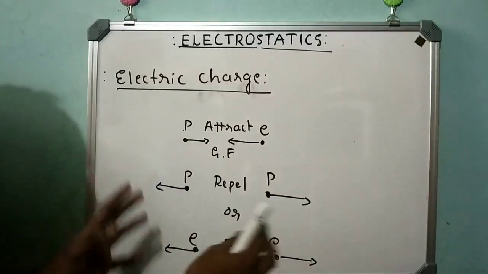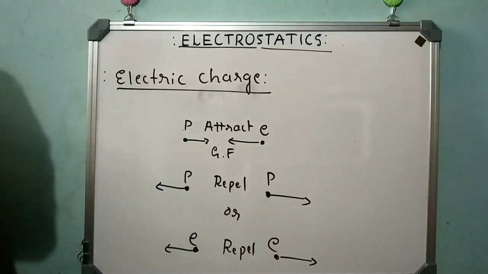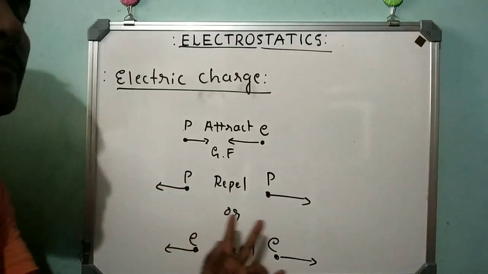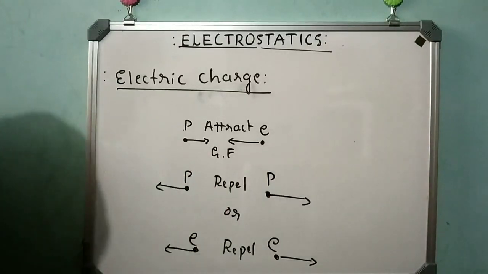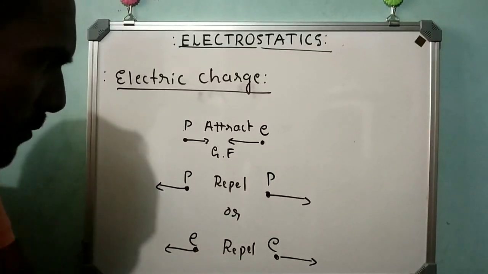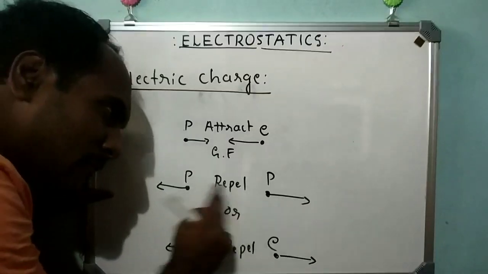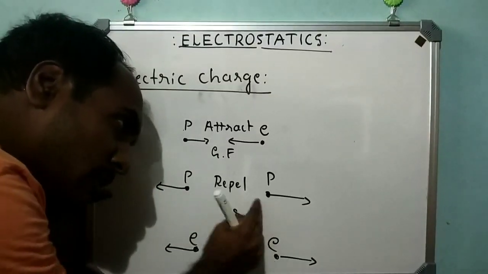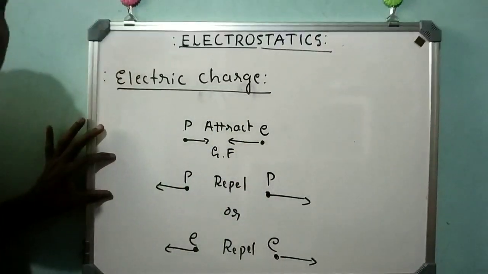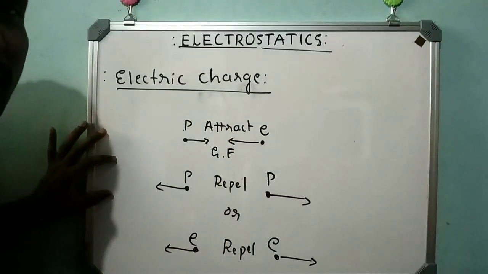Even though they possess mass, they should attract each other, but they are not attracting, they are repelling each other. Why is it happening like this? This is the question. Keep in mind, here proton and electron have mass. If they possess mass, gravitational force, an attractive force, is also there, but they are repelling.